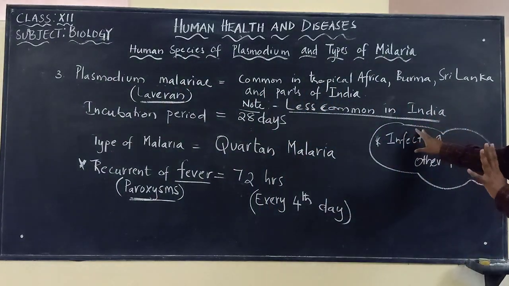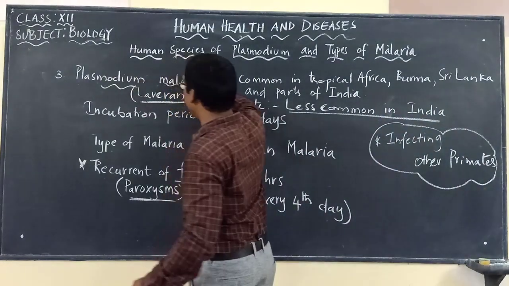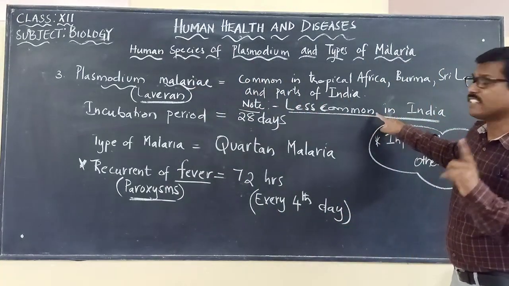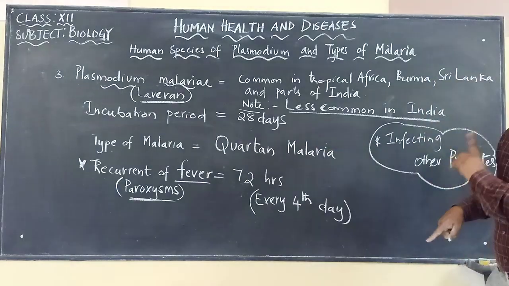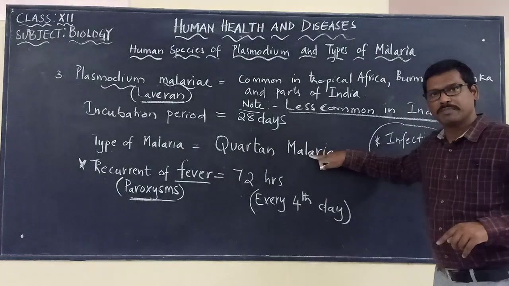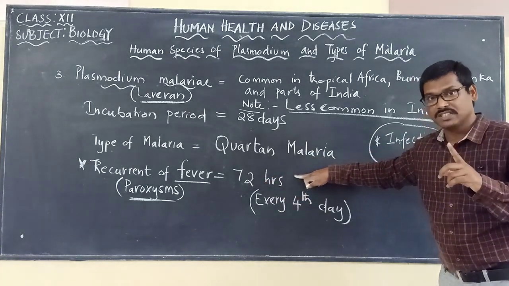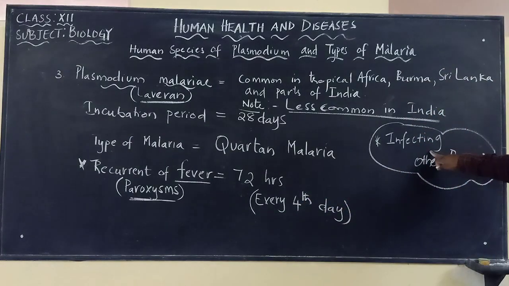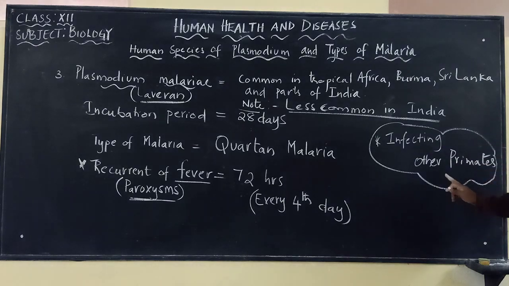So these are some more points that we have to keep in mind when we discuss the third one, Plasmodium malariae, discovered by Laveran. Please note that it is very less common in India, and its incubation period is about 28 days. The type of malaria is called quartan malaria, and recurrence of fever is called paroxysms. It is also about 72 hours, and the fever will appear every 4th day. And this is the only malarial parasite, Plasmodium malariae, which has the ability to infect other primates.